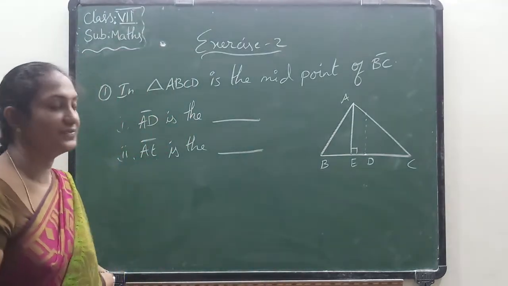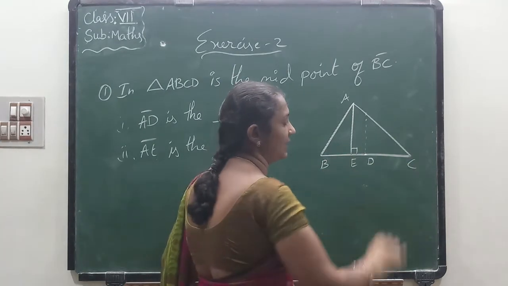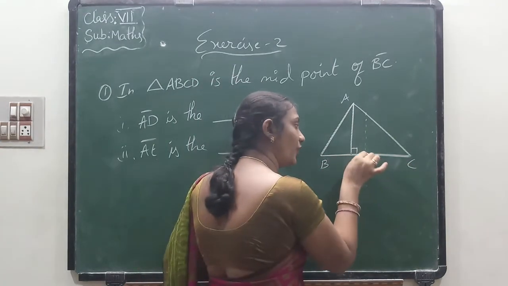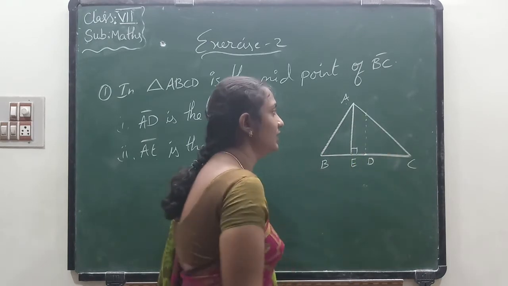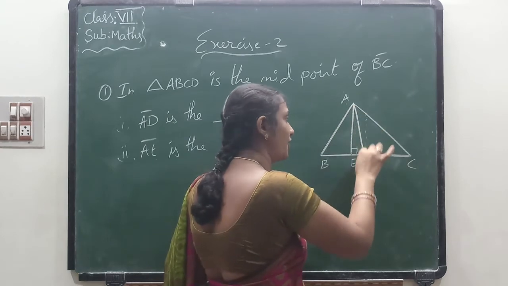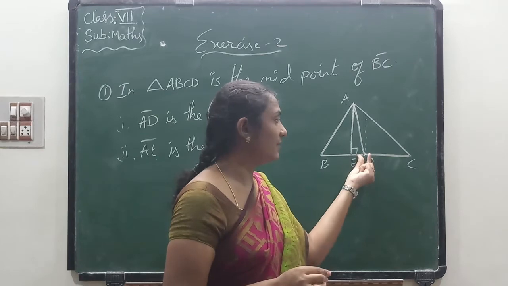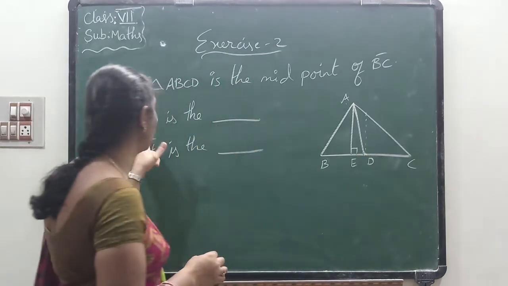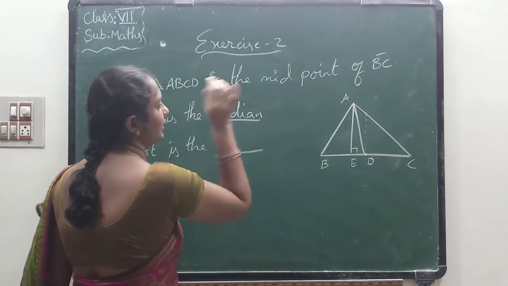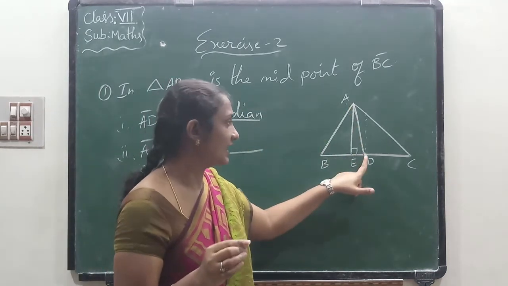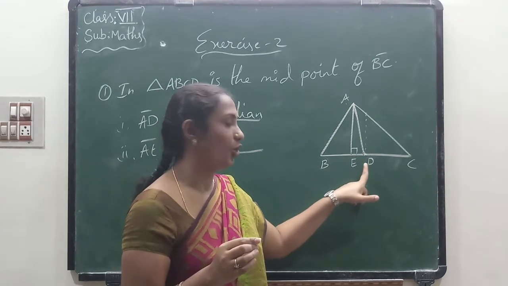Now by observing this figure, I already told that D is the midpoint of BC. So AD line is the median. Median means midpoint. AD is the median. Exactly in the middle we got it for the BC line. So that's why this is the midpoint.